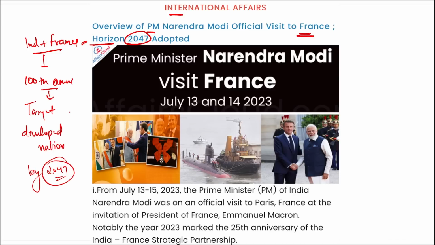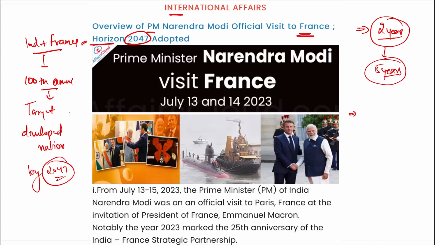Apart from this, if we discuss some more things, like when a student goes to France, Paris, to pursue their higher education, after getting that graduation they get a 2 year extension in their study visa, right? In their job visa also, but now it has been extended from 2 years to 5 years, right?